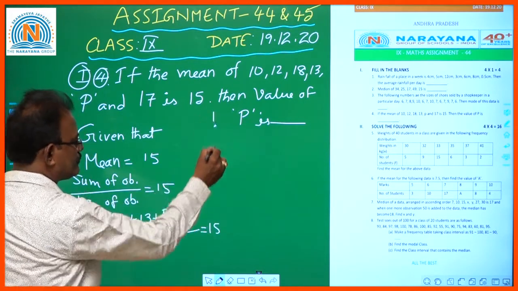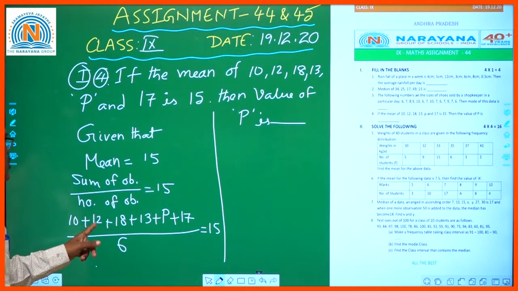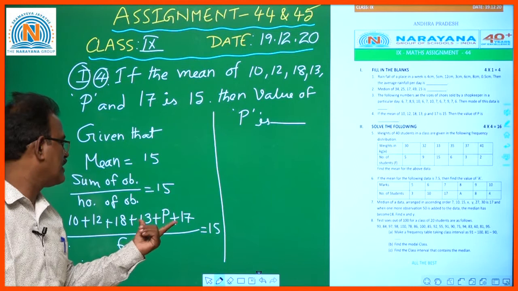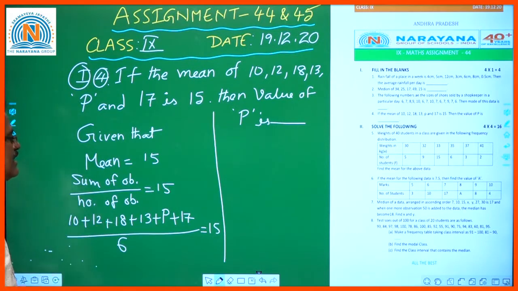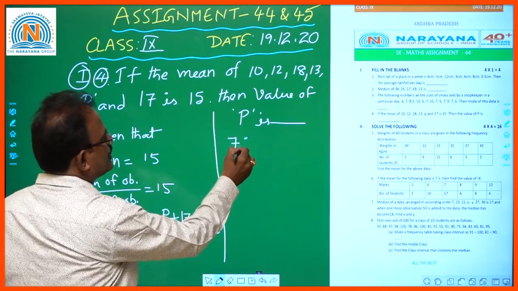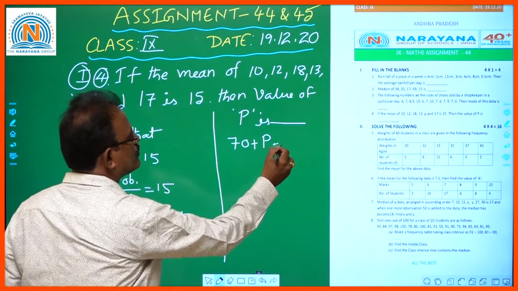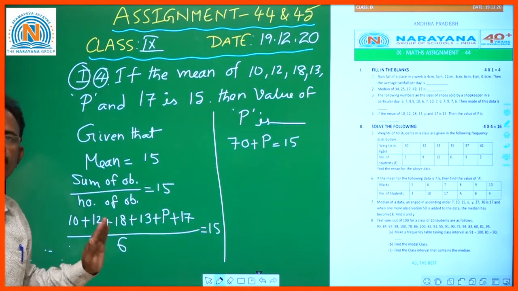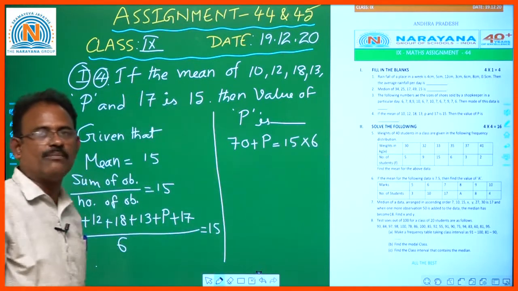Now let us add: 10 plus 12 is 22, 22 plus 18 is 40, 13 plus 17 is 30, 30 plus 40 is 70. 70 plus P is equal to, see here, 6 divides the numerator, so transposing from LHS to RHS, division changes to multiplication.